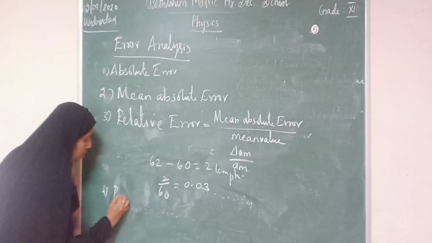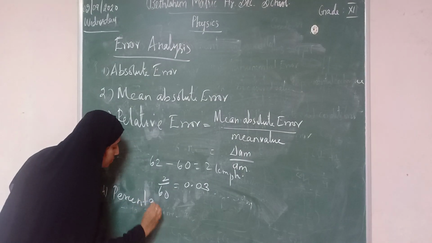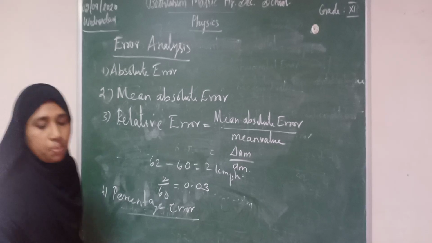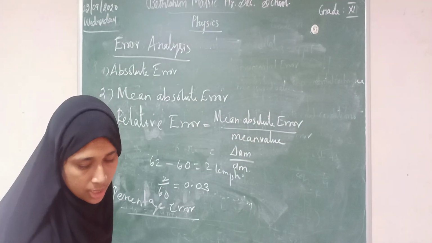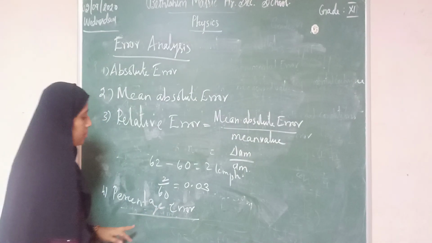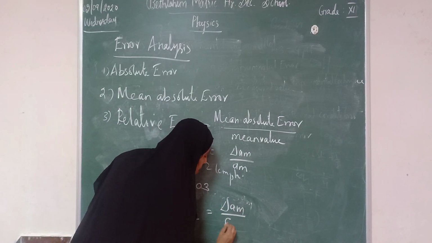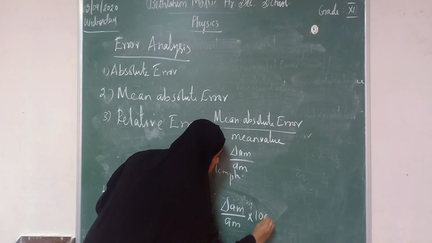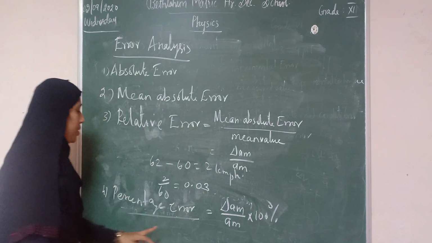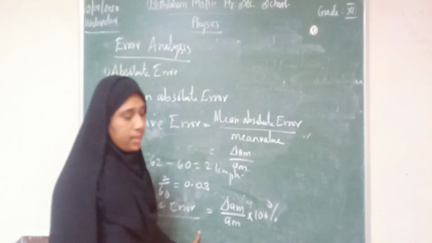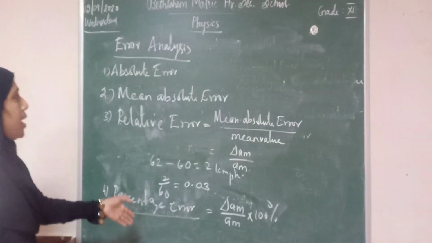And at last, percentage error. If the error is measured in percentage, we can write percentage error, that is delta AM by AM into 100. If the relative error is measured in percentage, we call it percentage error. So this is our error analysis.